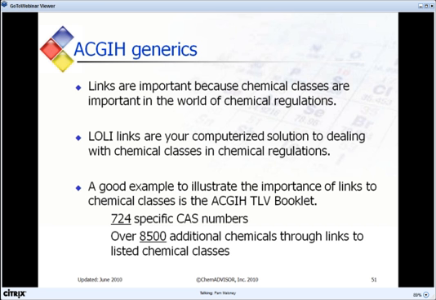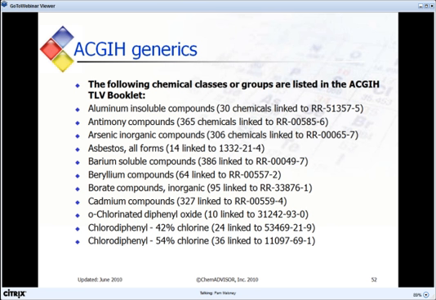There are 724 specific CAS numbers in the TLV booklet. The shocker is that over 8,500 additional chemicals are included through links to the listed chemical classes. The next 5 slides show examples of generic listings found in the TLV booklet and how many specific chemicals are linked to them in LALI.